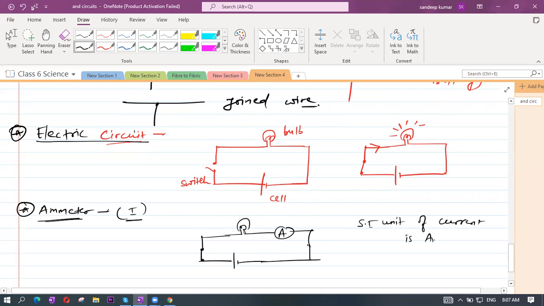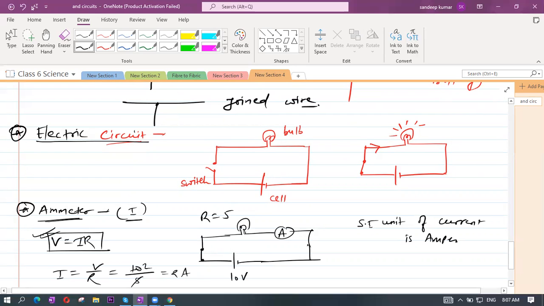Suppose a 10 volt battery is connected, and the resistance of the bulb is 5. We have the formula V = IR, where V is potential, equal to current times resistance. So current is equal to V by R. Voltage is 10 volt, resistance is 5, so how much current will pass? 2 ampere. So this ammeter will give a reading of 2 ampere.